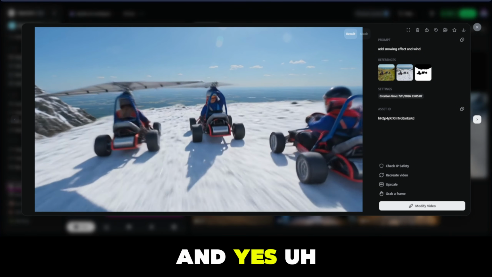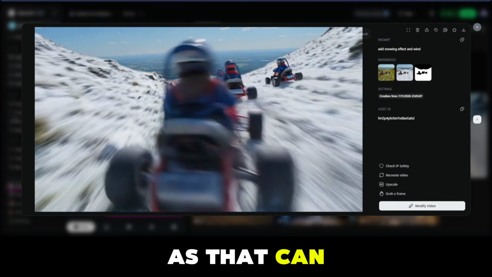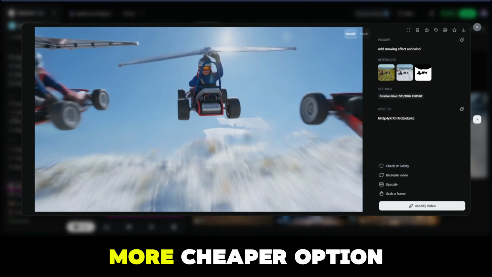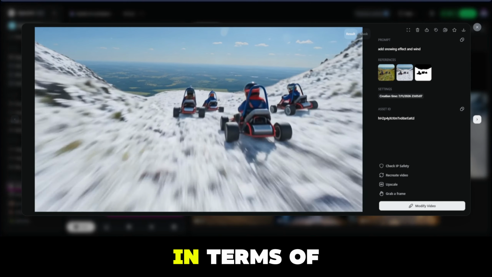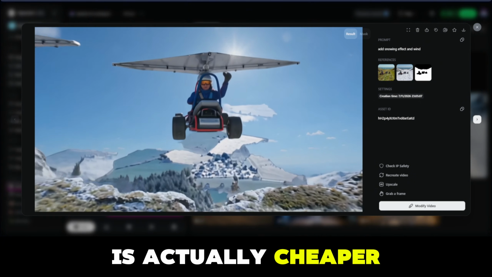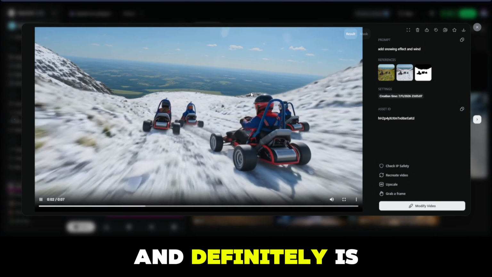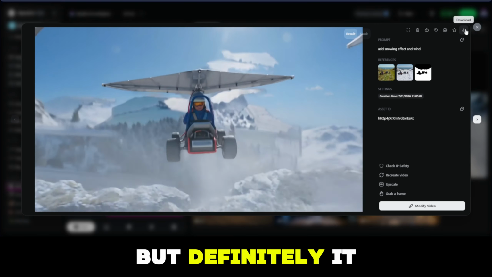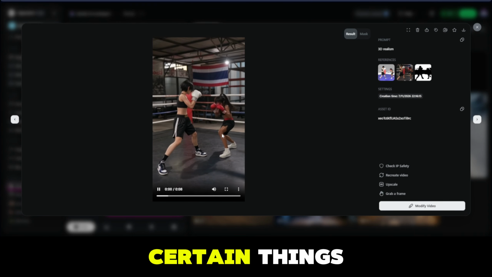And yes, it is not as good as the video editing on Seedance 2.0, as that can do a lot more. But then again, this seems to be a much cheaper option than Seedance 2.0, in my opinion, in terms of the credit cost. I have to double check that, but I'm pretty sure it is actually cheaper. And also, it does offer you 720 and 1080, and it is definitely cheaper than 1080 with their own ratios. But definitely, it is an okay tool, and it's very situational. It's good for certain things.